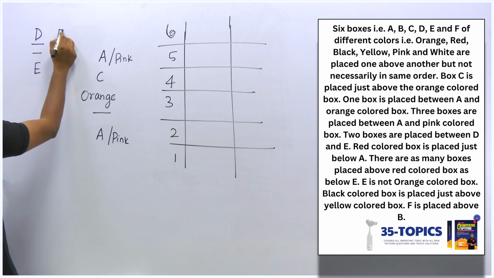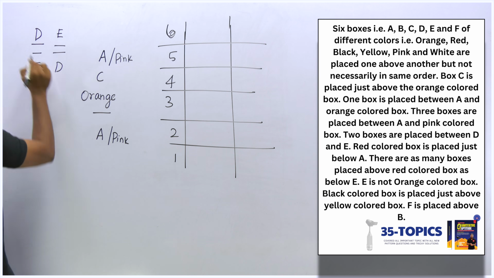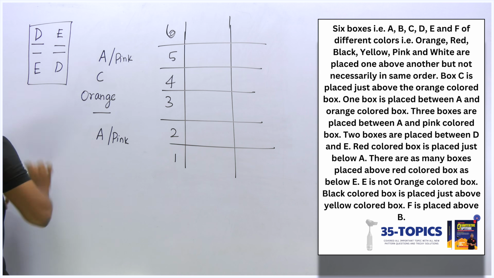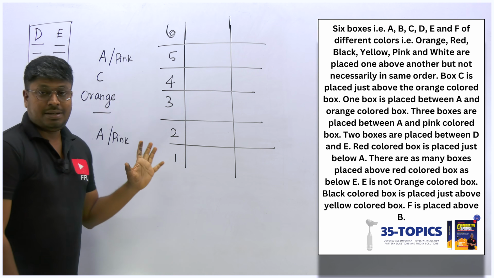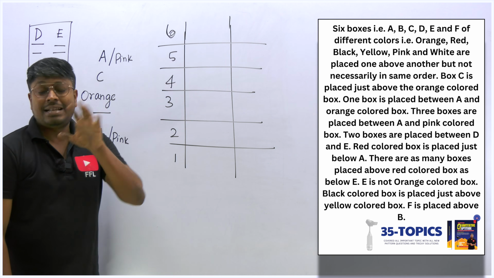So between, this can also be like this, right? Because between D and E, there is a gap of 2 boxes. And if I fix here, I am getting more possibilities. So I am not going to fix. I have written it as a clue.